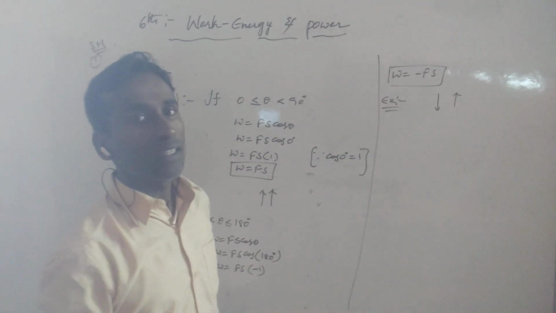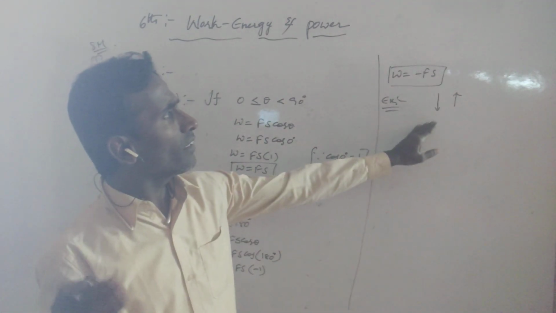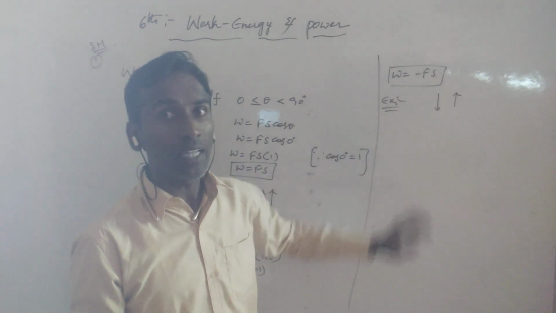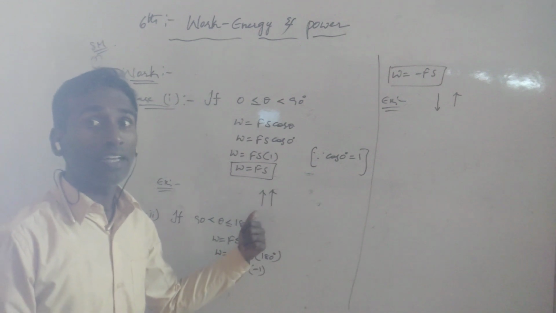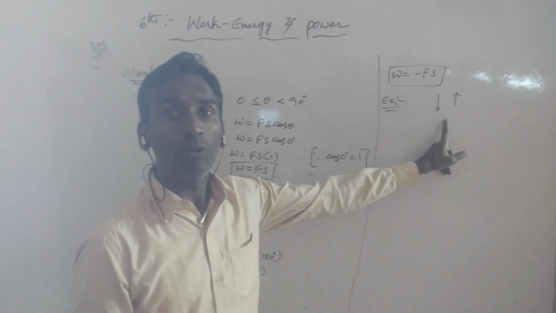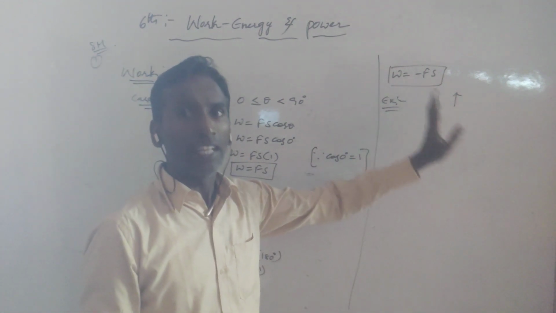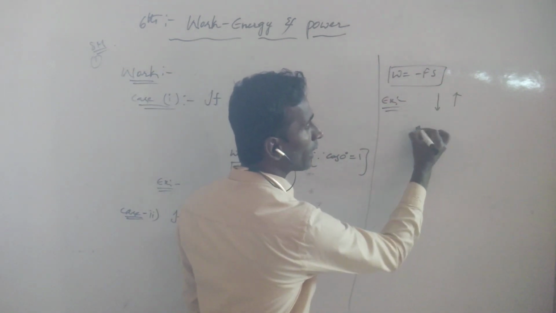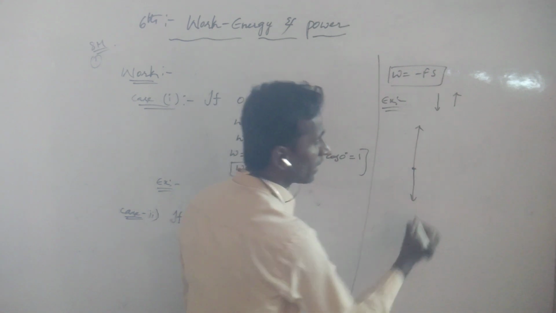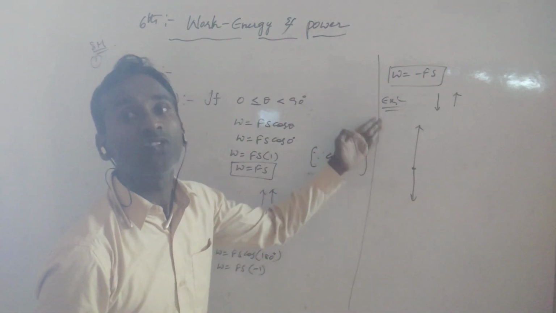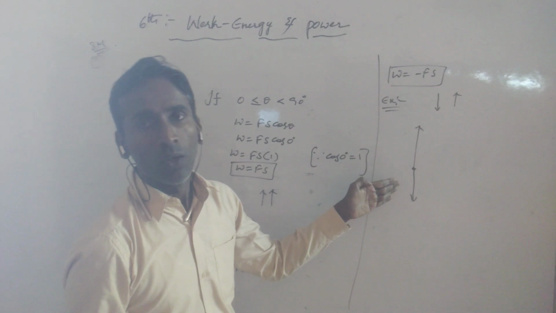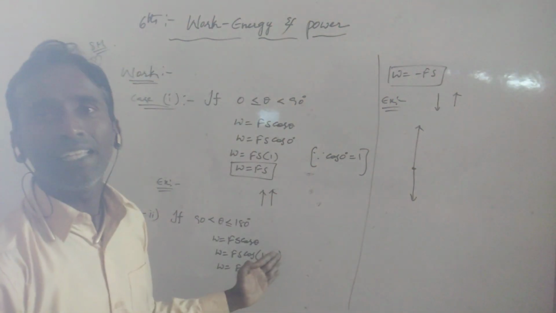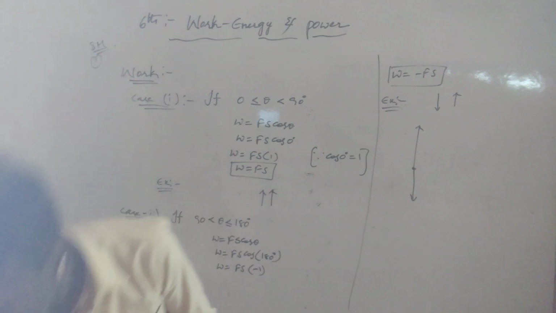So, since cos theta is negative, the work is also negative. When both are in the same direction, we take positive. Here both are in opposite directions, so we take negative. Why do we take 180 degrees? One moves upward and the other moves downward, so they form a straight line, a straight angle. What is the angle of a straight line? 180 degrees. That's why theta is equal to 180 degrees.